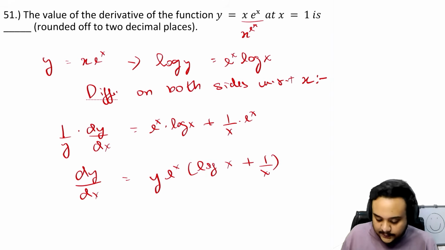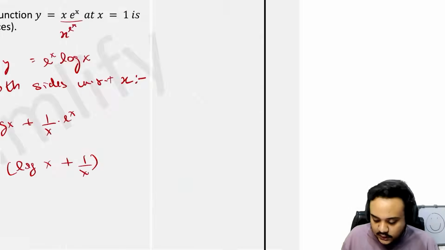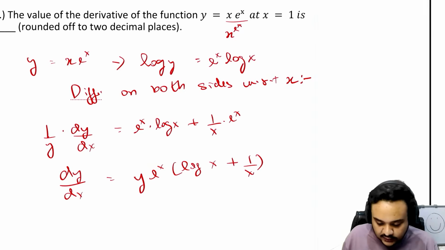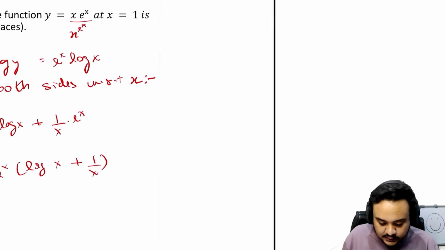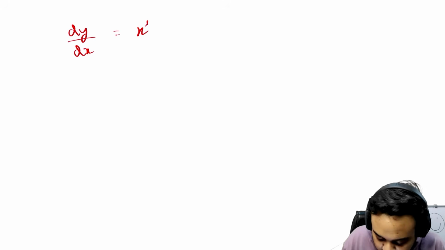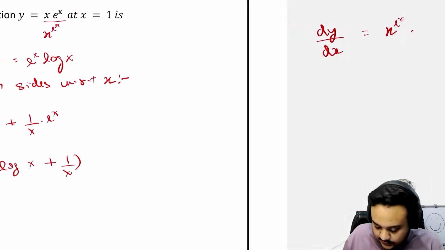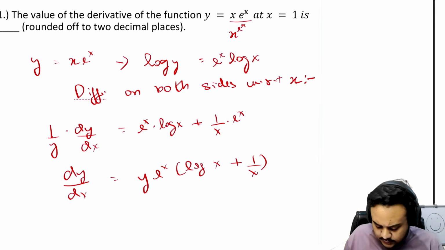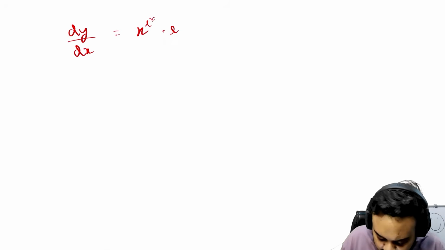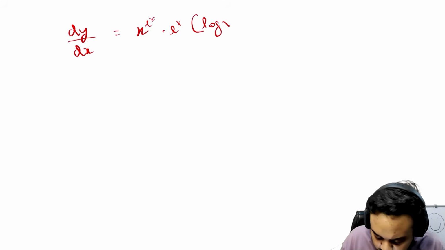And what was y? Let us take it to a new page. We had y as x to the power e^x. So dy by dx is equal to x to the power e^x times (log x plus 1 upon x).